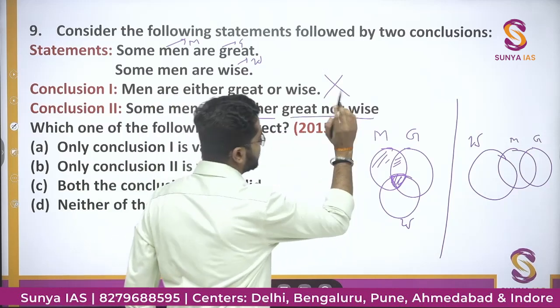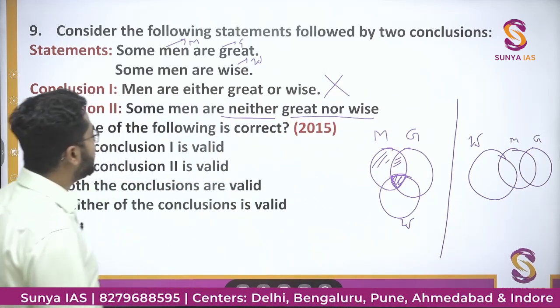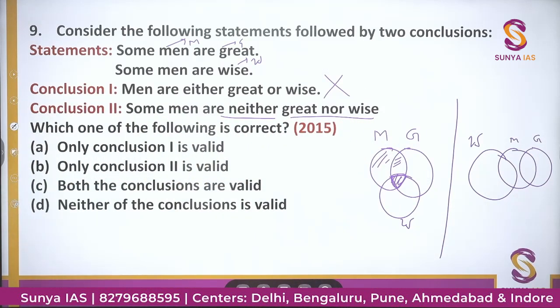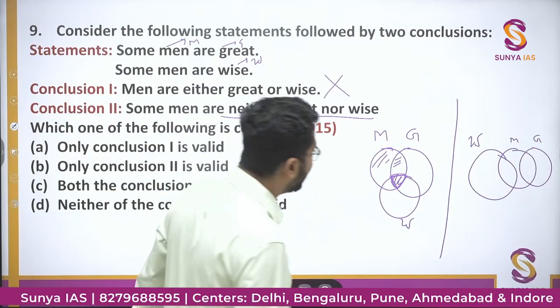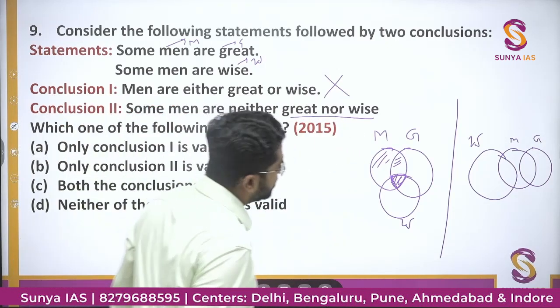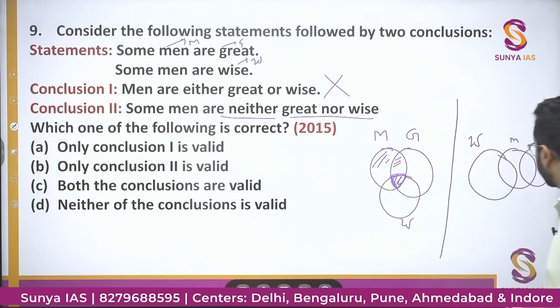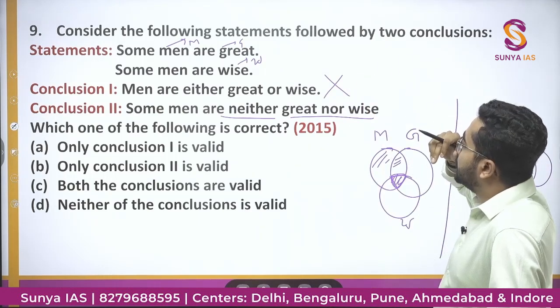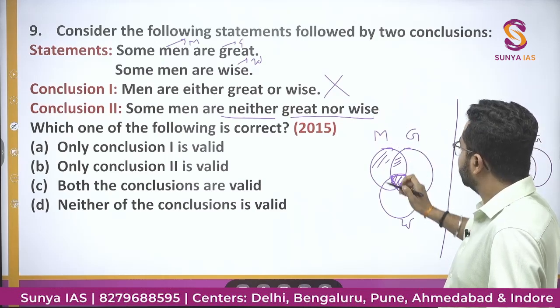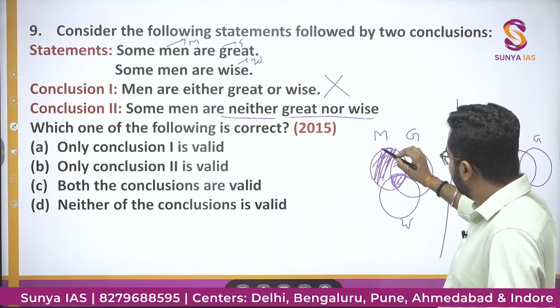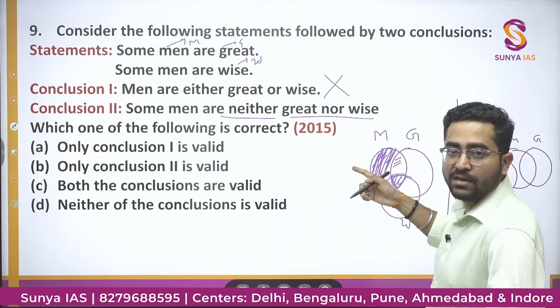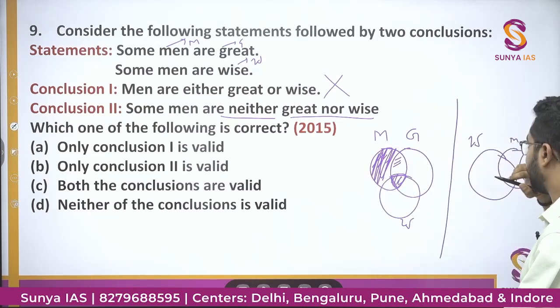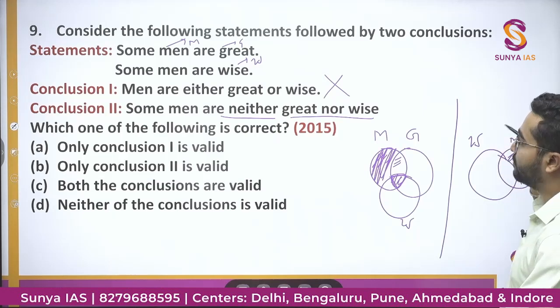Neither great nor wise. Is this statement true? Some men are neither great nor wise. So here you can see, the first statement has become wrong. Some men are great, some men are wise. So these many men are there which are neither great nor wise. Okay. In this diagram, this is the condition where men are neither great nor wise.